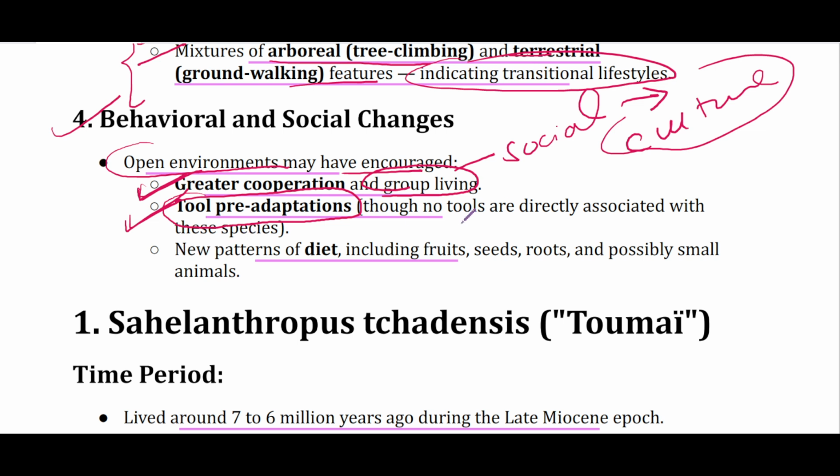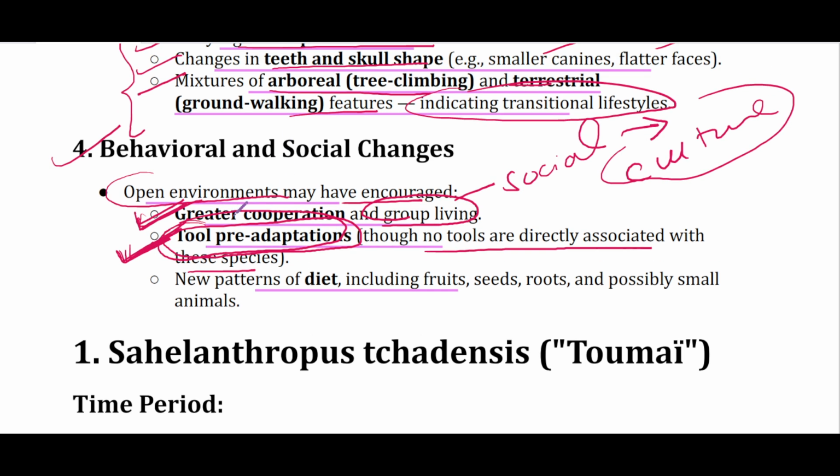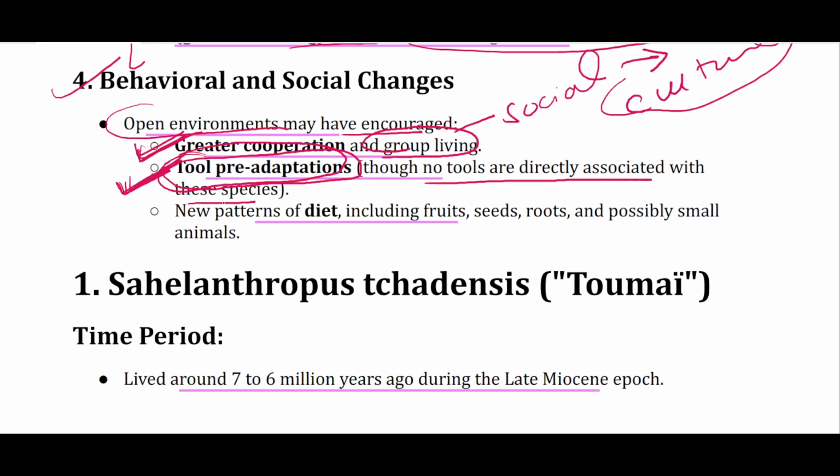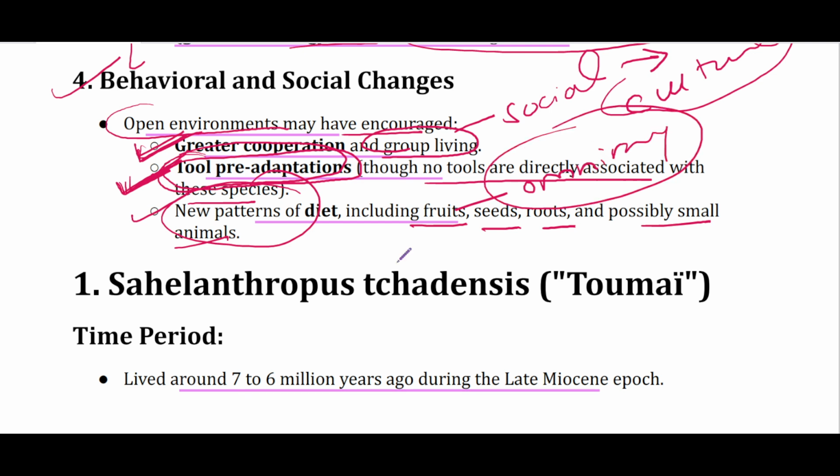So even though no tools were directly associated with these species, yeah, the selective pressure might have encouraged tool use, especially when the threat level was so high. And the new pattern of diet, which includes fruit, seeds, roots, and possibly small animals. In short, a shift towards omnivory.